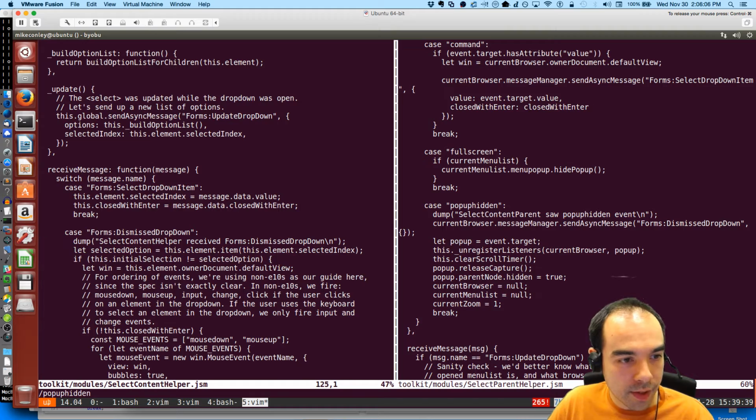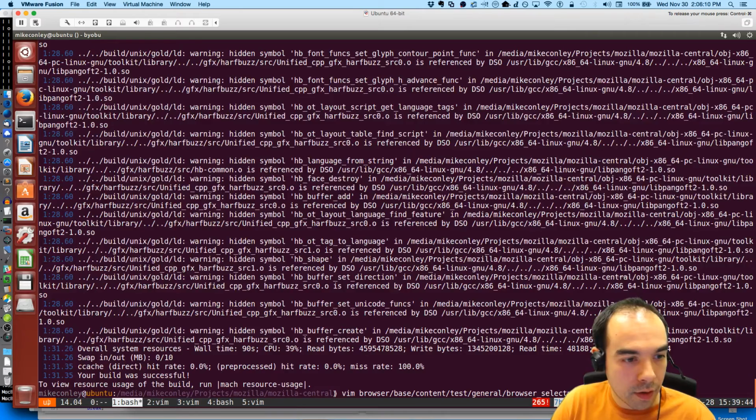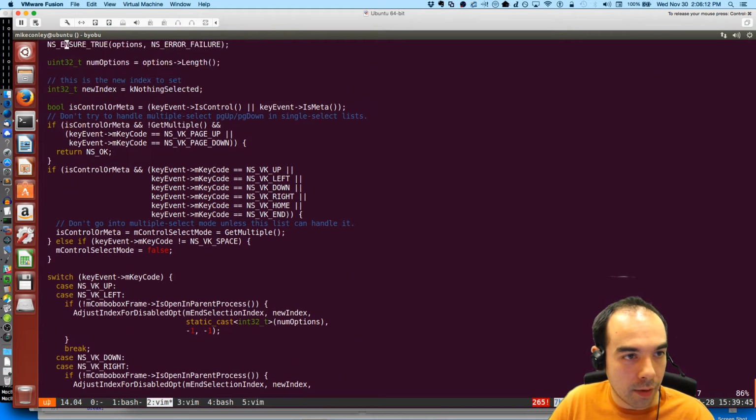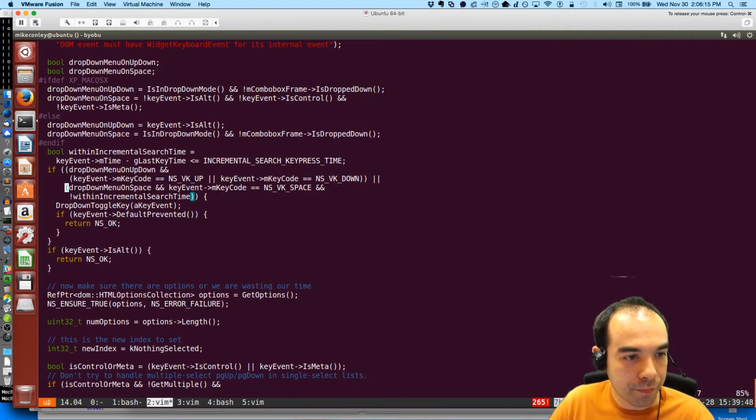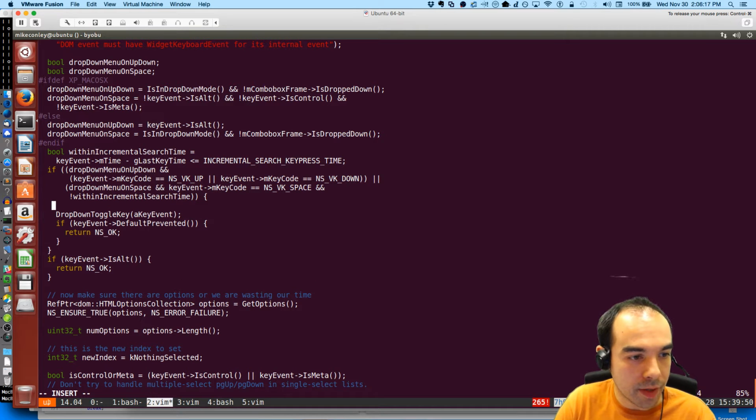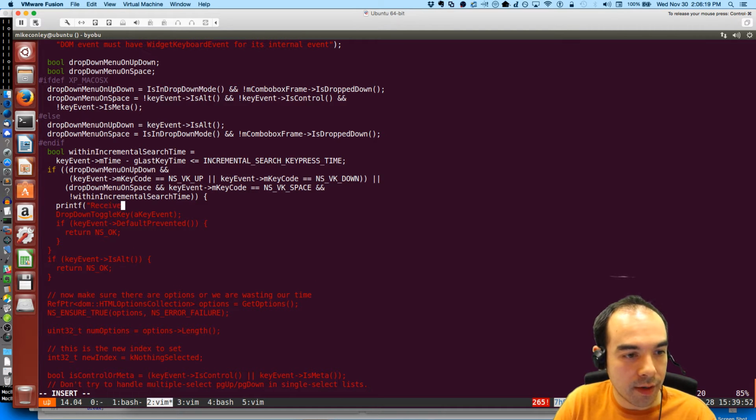But we don't receive this message. Here, add another piece of logging: received a toggle key event.